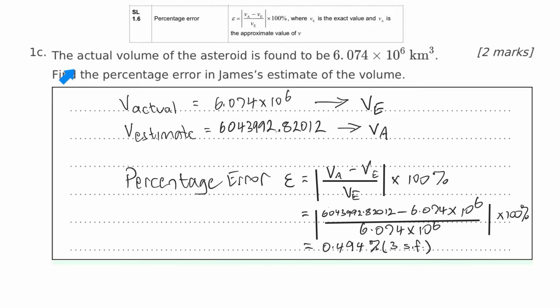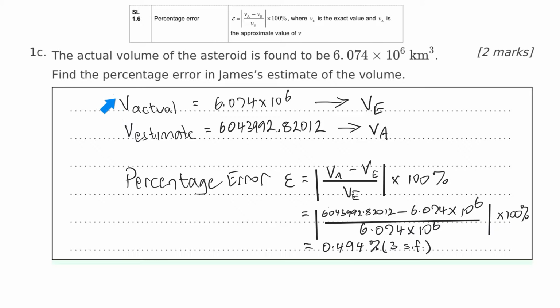This question is percentage error, so we've got this from the formula booklet. The actual volume of the asteroid is found to be 6.074 times 10 to the 6 kilometres cubed. Find the percentage error in James's estimate of the volume. James's estimate was part 1b, that's the previous question. We've got to be very careful with it here because in the question they're using the word actual, but in the formula booklet, the A doesn't stand for actual, it stands for approximate.